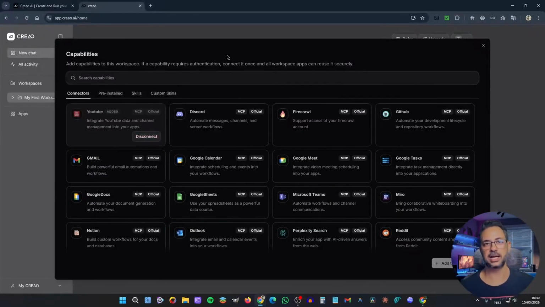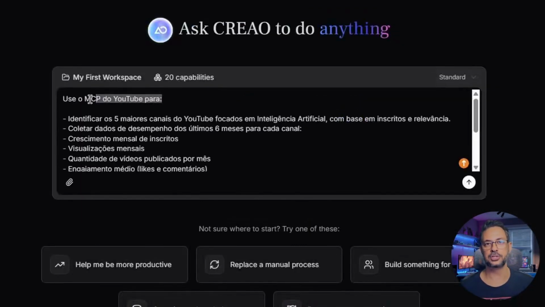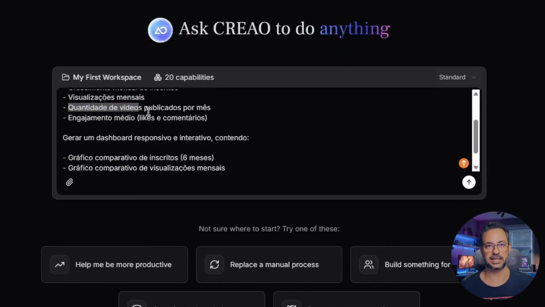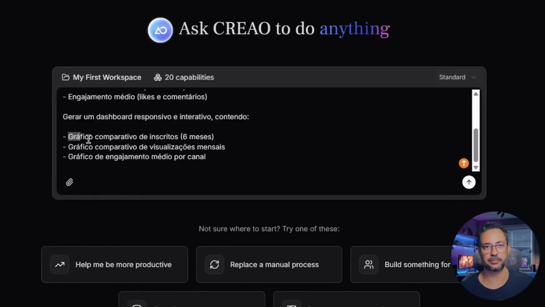So, with these settings done, now I'm going to use exactly this prompt. Use YouTube's MCP to identify the 5 biggest YouTube channels focused on artificial intelligence, based on subscribers and relevance. Second, it should collect the performance data from the last 6 months for each channel, including monthly subscriber growth, monthly views, number of videos published per month, and average engagement, meaning likes and comments. Then, it will generate a responsive and interactive dashboard containing the following data: a comparative chart of subscribers over the last 6 months, a comparative chart of monthly views, and finally, a chart of average engagement per channel.